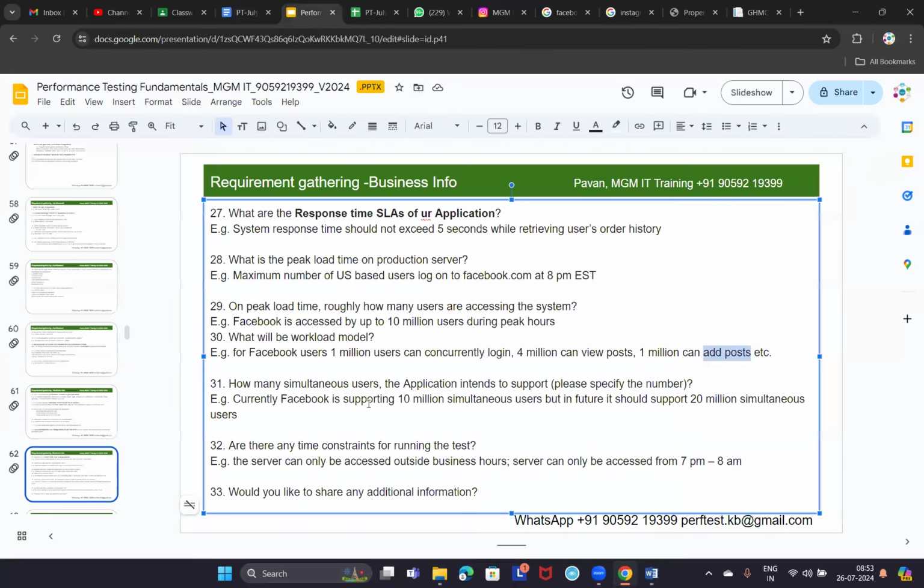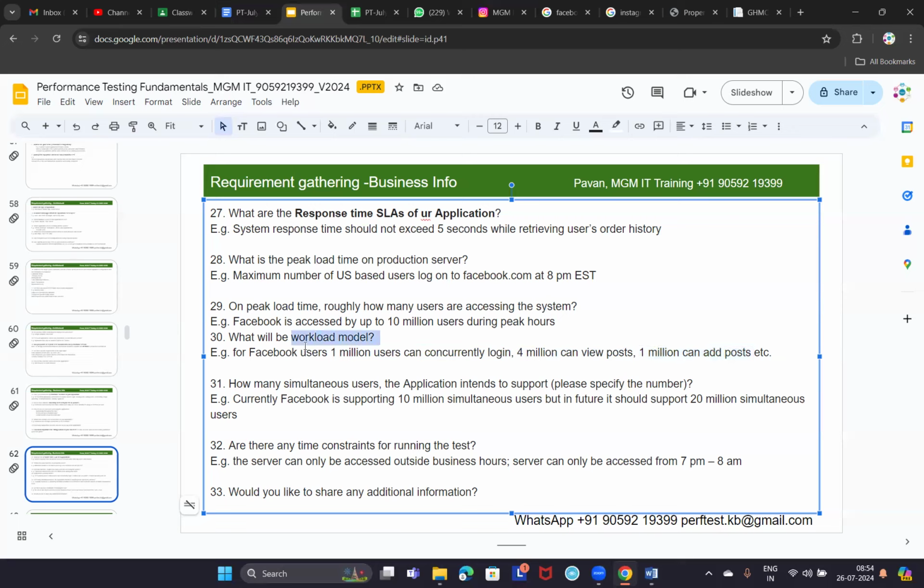And the same is explained here. There is one more example explained here. This is the workload model of the Facebook application. Out of 10 million, 1 million users can concurrently log in. They may be at the login page. 4 million can view posts at a time, it seems, and 1 million can add posts. Others may be simply browsing, or some may be clicking like or adding comments, etc. So this is called a workload model.